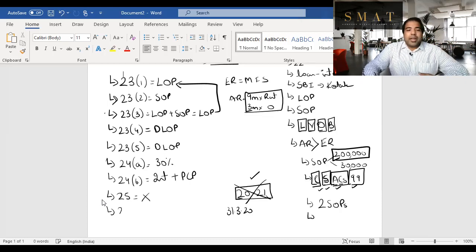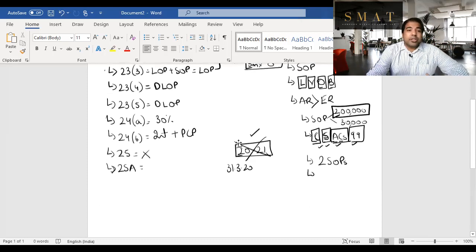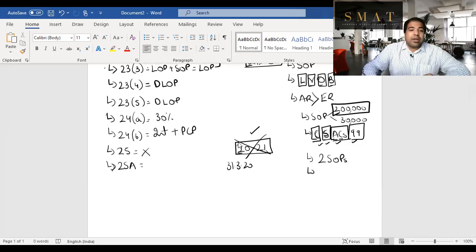Next, guys, arrears. Some guy did not pay you, but after a couple of years he's paying you that rent. So that's arrears of rent received. That is taxable in the year of receipt, but of course you'll get a 30% flat deduction.